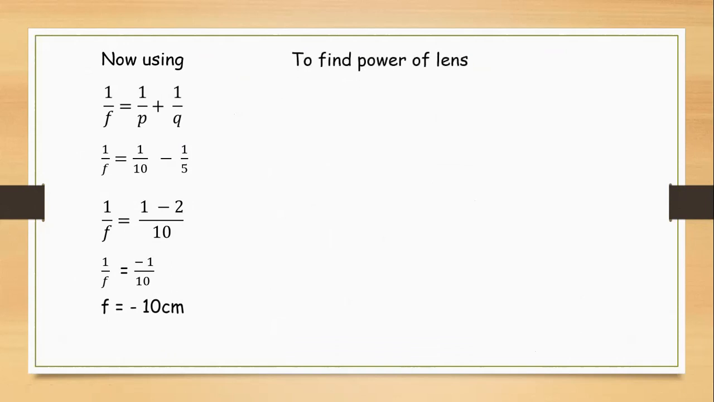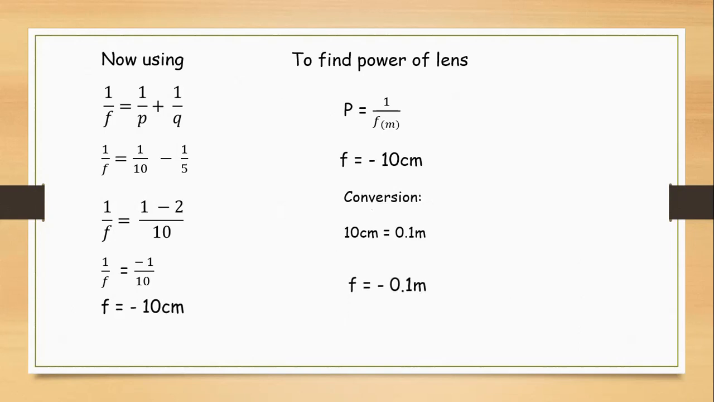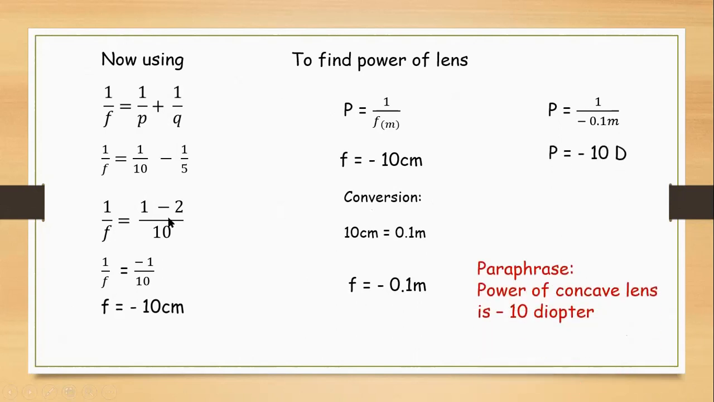Now find the power of the lens. Since f is equal to minus 10 centimeter, it should be taken in meters, so converting it, f is equal to minus 0.1 meters. Now substituting, the power comes out to be 10 diopter. Now what is the answer? The power of the concave lens is minus 10 diopter.